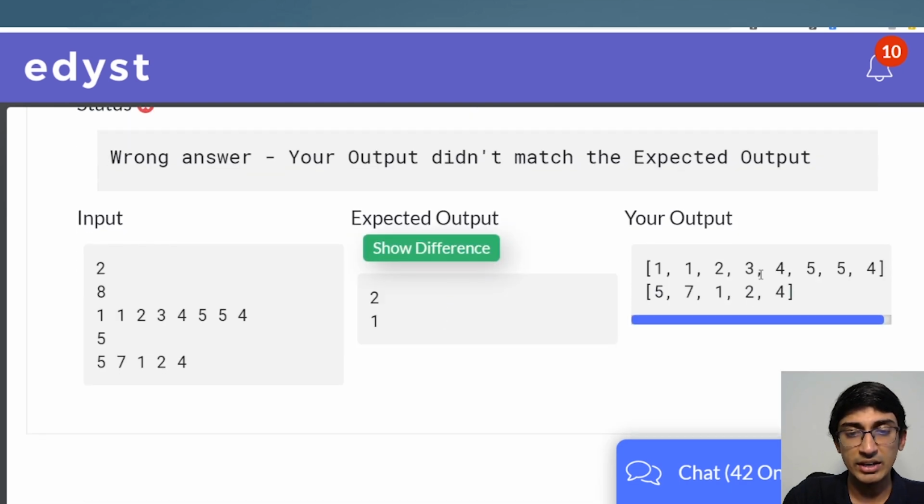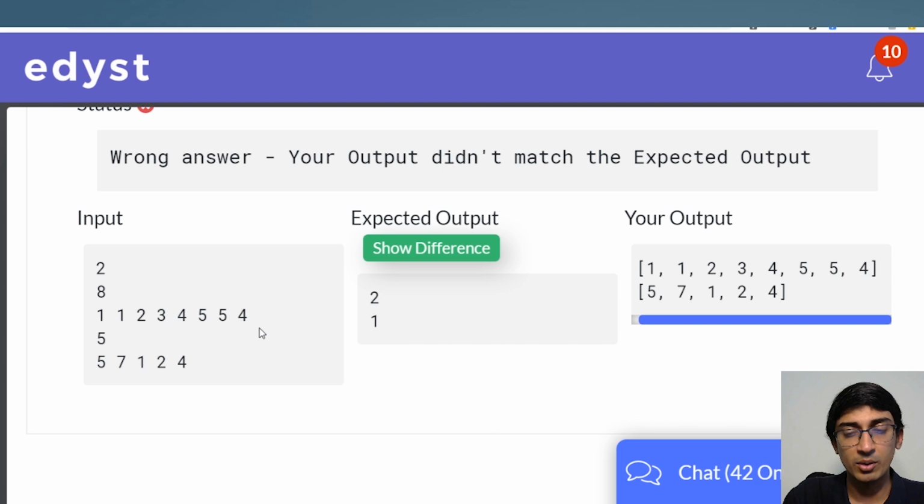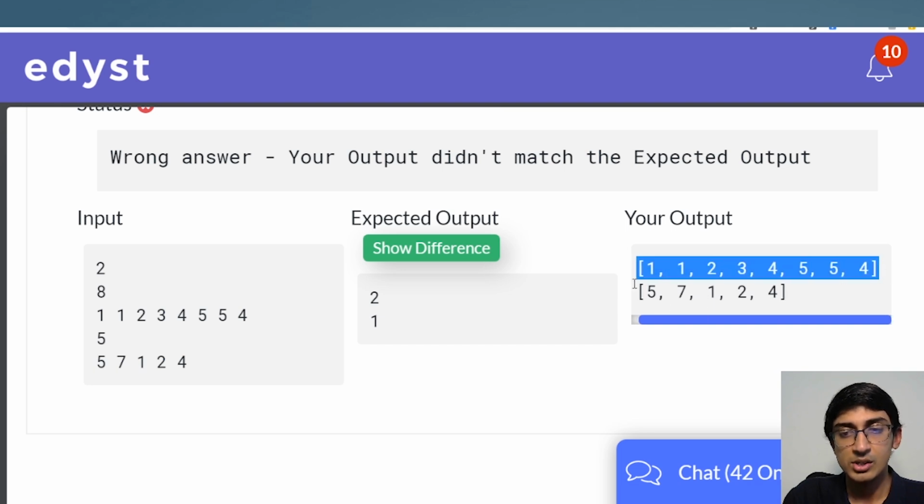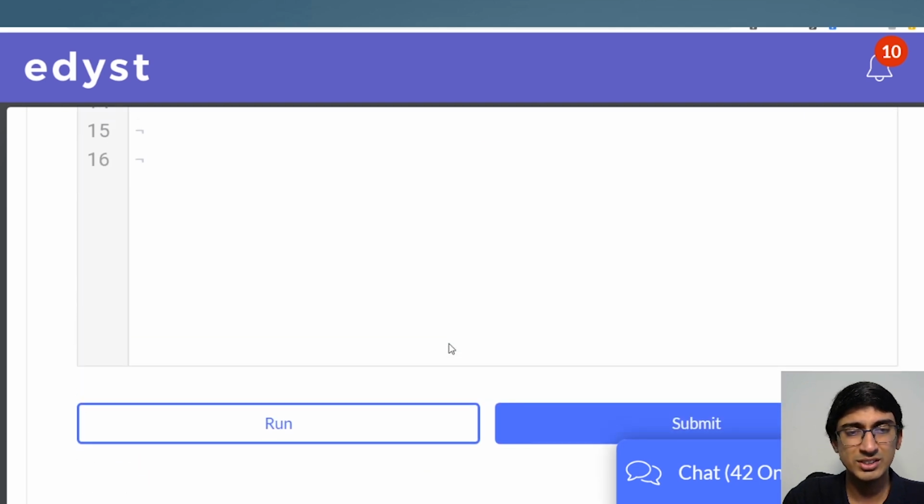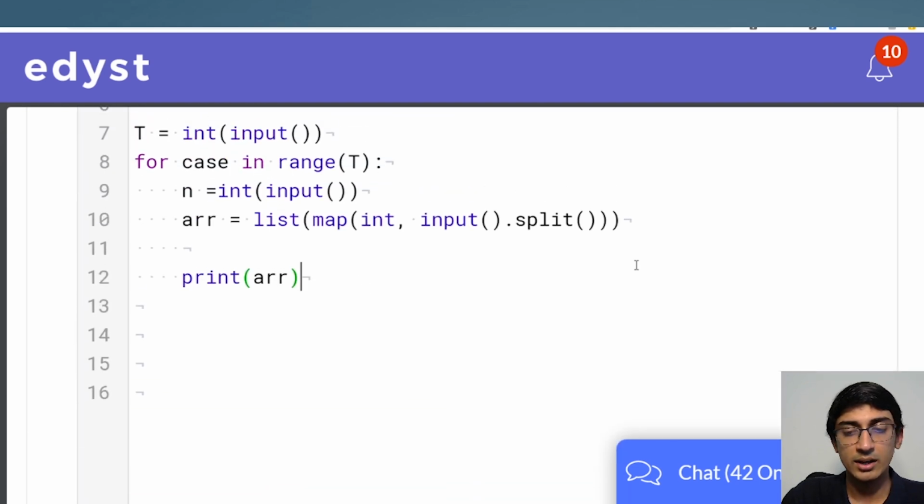So yeah, I've taken the input. Obviously, it will show the wrong answer right now because I've not printed the answer, but I've taken the input correctly, right? So we have 1 1 2 3 4 5 5 4 and 5 7 1 2 4. It's just a small habit. You need not do it. I just like to verify always that I've taken the correct input.